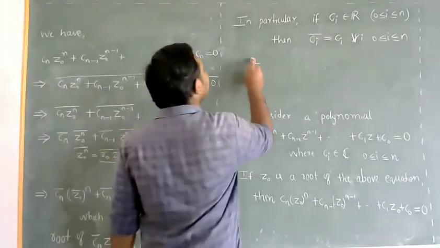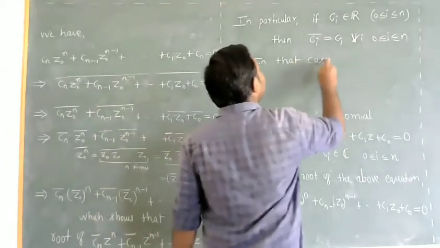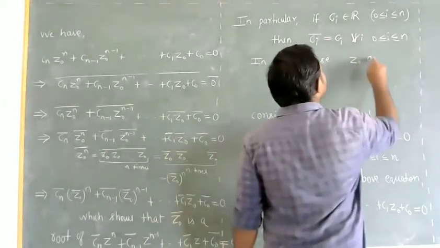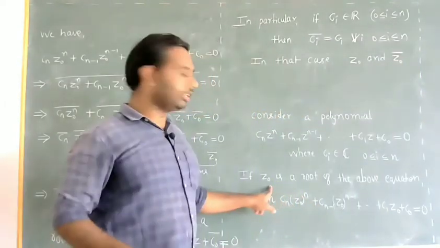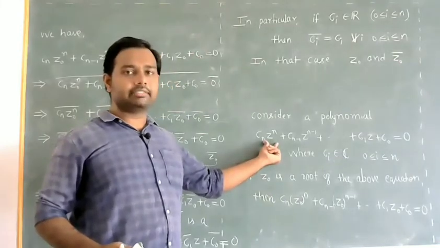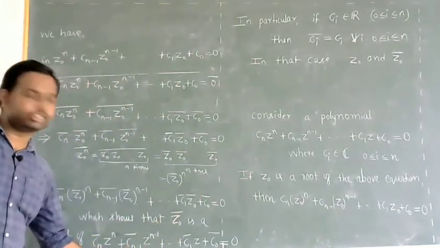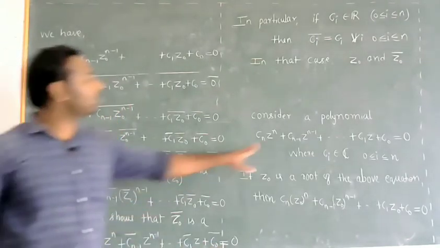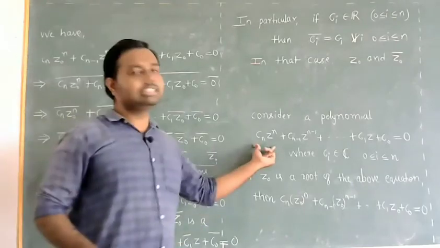So in that case, Z0 and Z0 bar. Already we have assumed that Z0 is a 0 of this equation, and we got Z0 bar is a 0 of this equation. If these coefficients are real numbers, their conjugates are themselves, and that means Z0 bar will be a root of this equation.